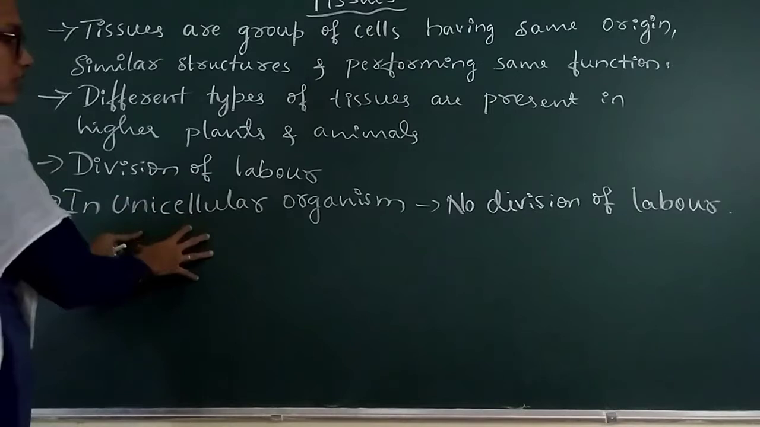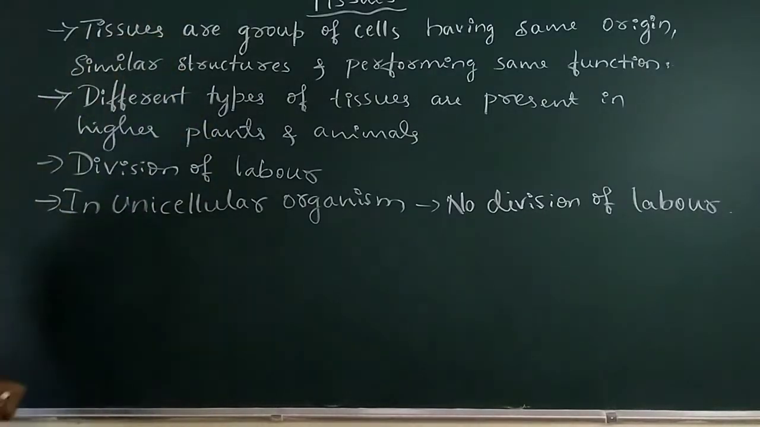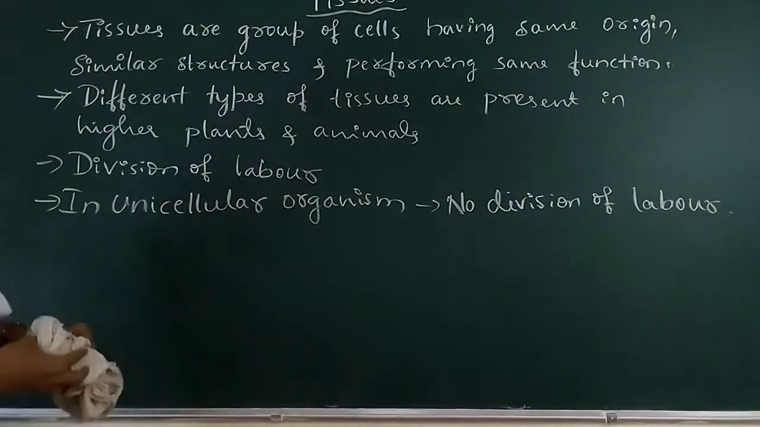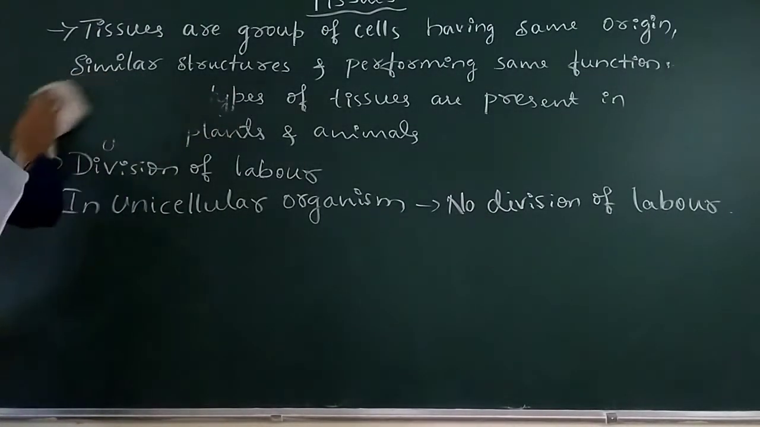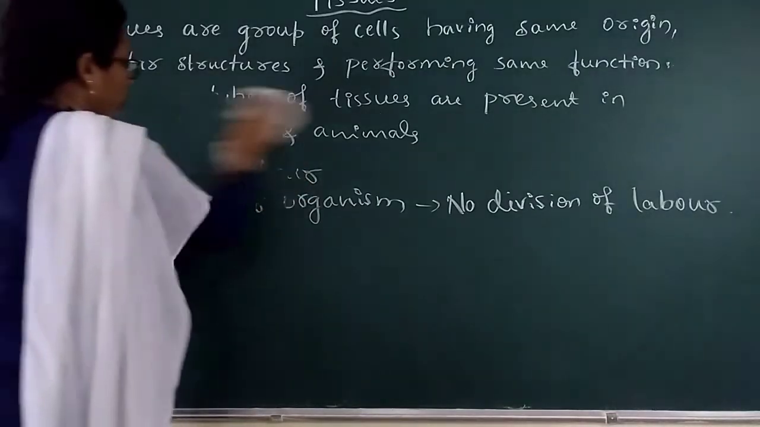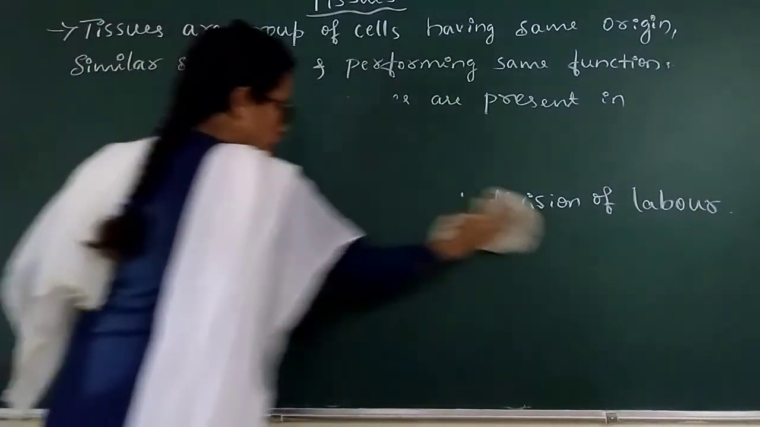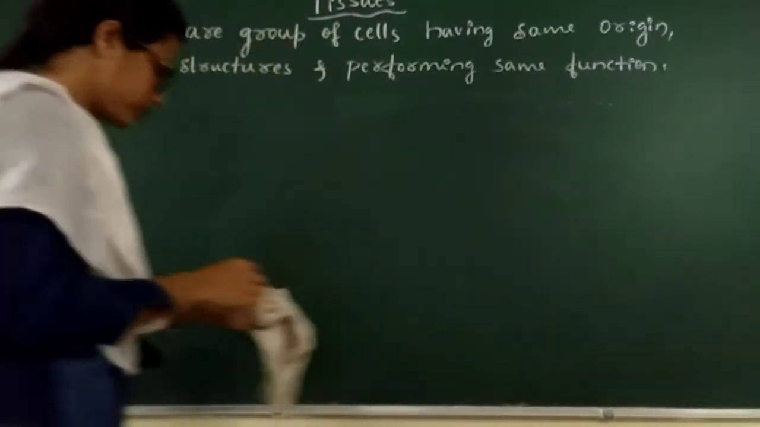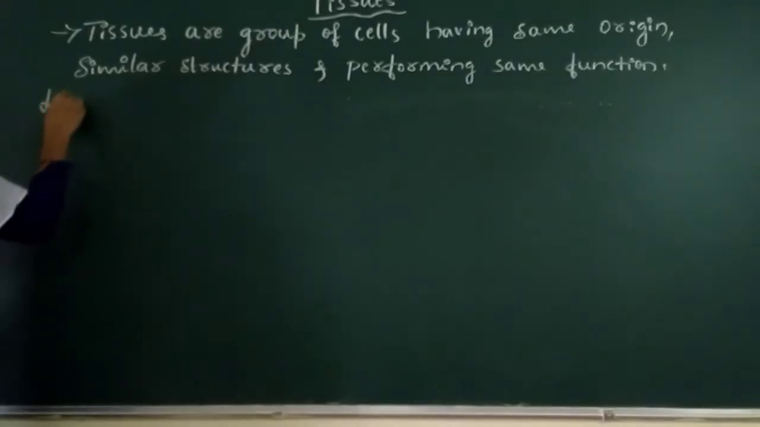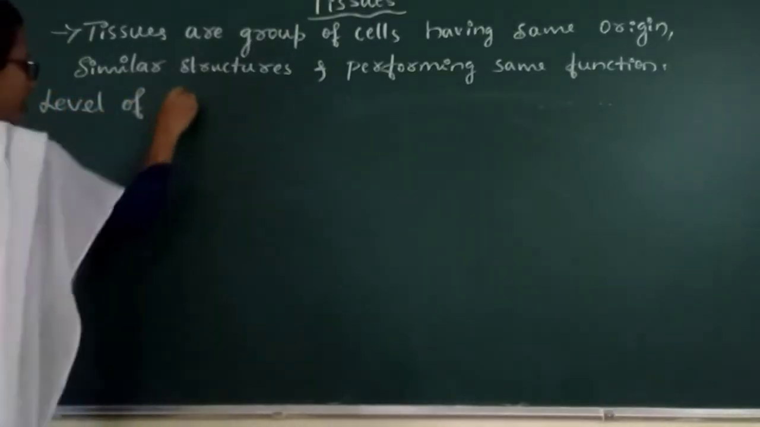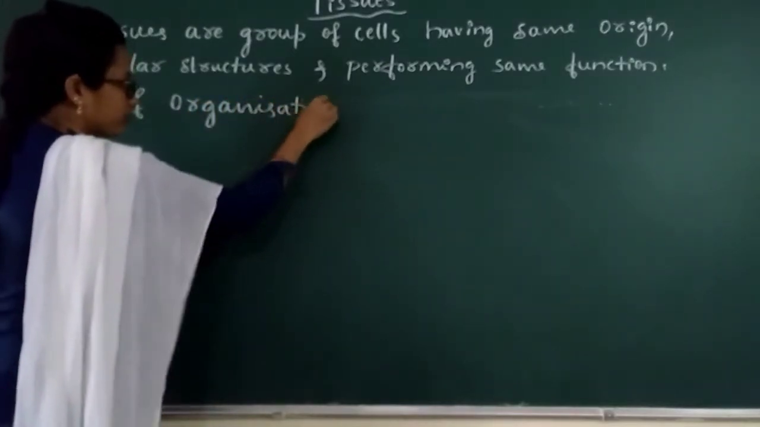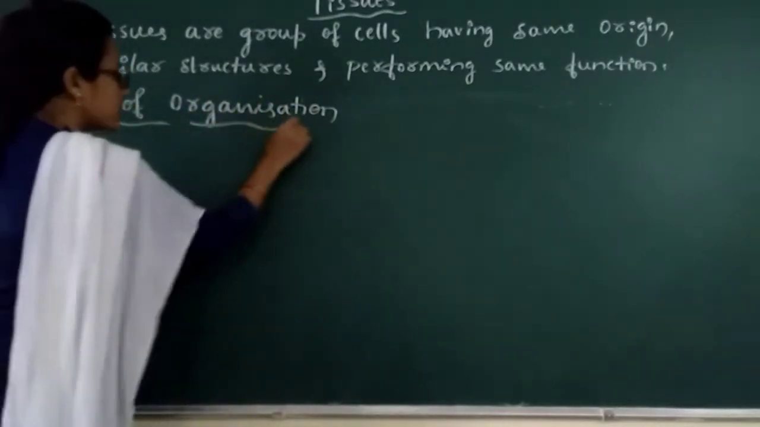Group of cells forms tissues. Tissues are nothing but group of cells having same origin, similar structure and performing same function. Group of cells forms tissues. Group of tissues forms organ. Say the level of organization. Level of organization in plants or in animals.